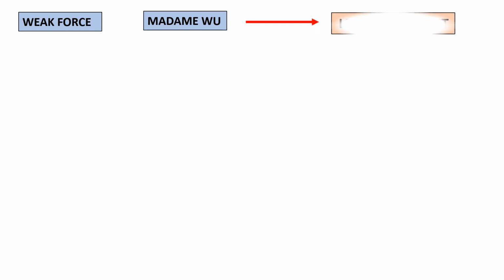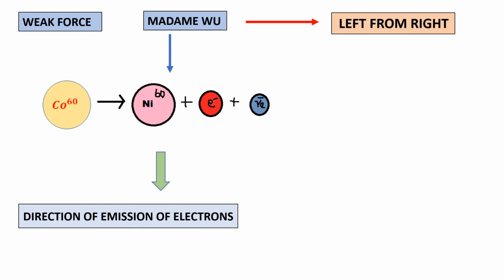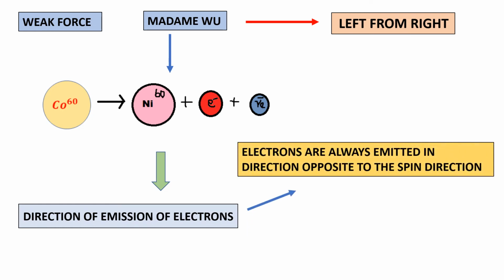Now let's see about the weak force. In the 1950s, two scientists, Lee and Yang, suggested that experiments could prove that the weak force would violate parity. In 1956, Madame Wu, an exceptional physicist, performed an experiment to see whether weak force differentiates left and right. Wu's experiment was to polarize cobalt-60 nuclei and align the spins along an axis, and then to find the direction of emission of electrons. It was found that electrons were emitted always in the direction opposite to that of the nuclear spin.